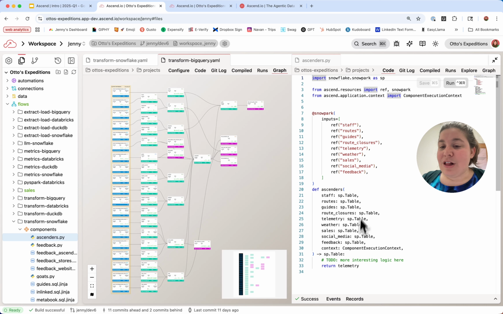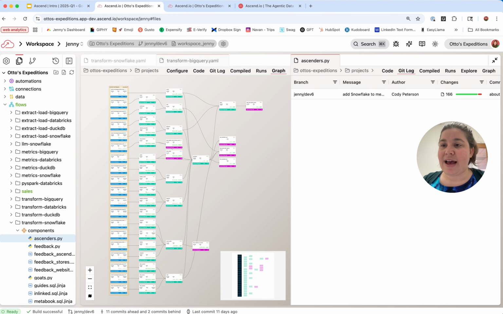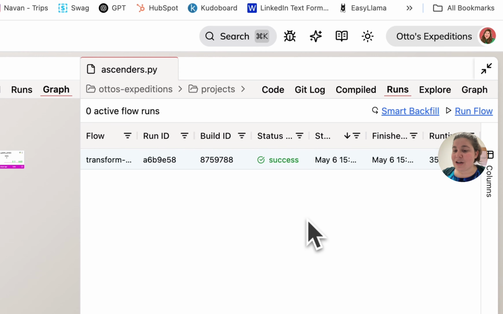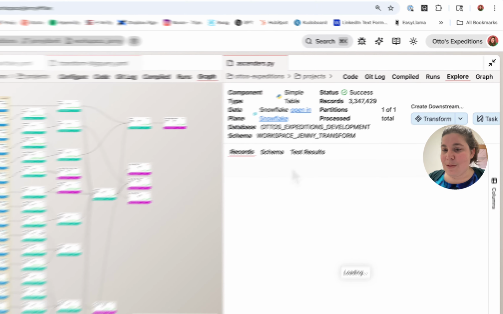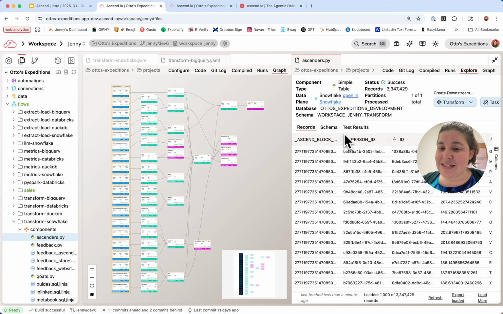This is an example of a specific component within this flow. You can see I have my code here, but I also have a view of the Git log so I can see any changes that have been made to this file over time. I have a complete history of runs within my workspace, and I can also access the records within this table or the schema and the test results for all of these data quality tests that have occurred within this workspace.